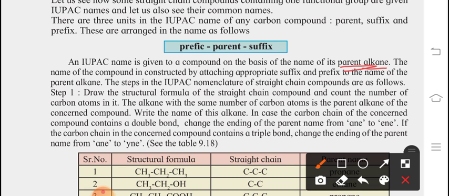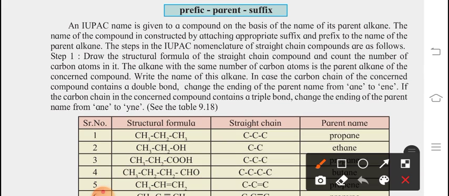Step 1 is to draw the structural formula of the straight chain compound and count the number of carbon atoms in it. Suppose I am considering the first example, the structural formula I am drawing is CH3, CH2, CH3. This is a part of alkane, so I have to count the number of carbon atoms. How many carbon atoms are in it? 3.